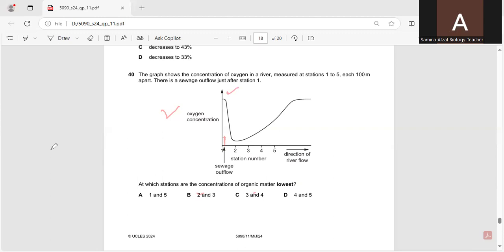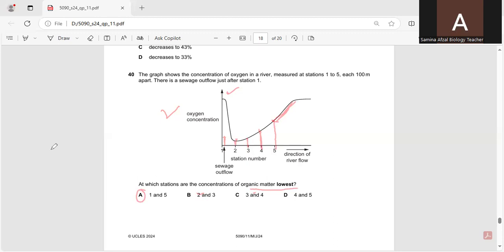At point 2 it is lowest, at 3 it is more than 2, and at 5 it again starts increasing. So according to this graph, option A is the correct option, because at point 1 and at point 5 the concentration of organic matter was lowest, because at that time the concentration of oxygen is increasing.